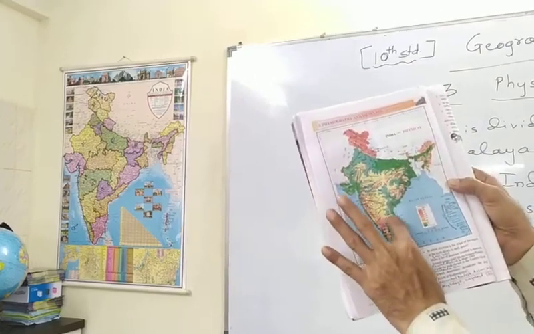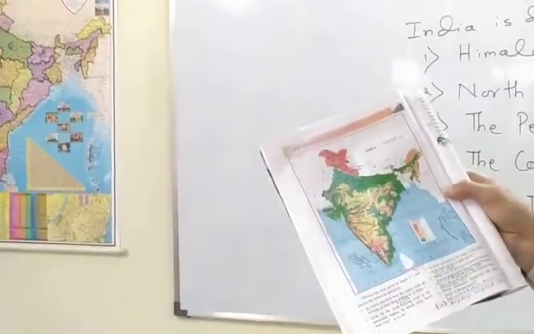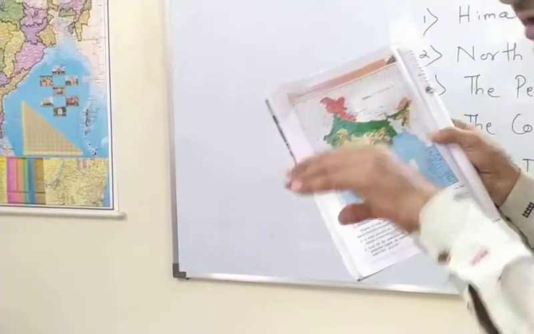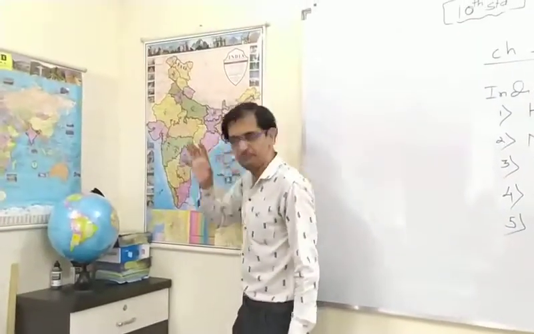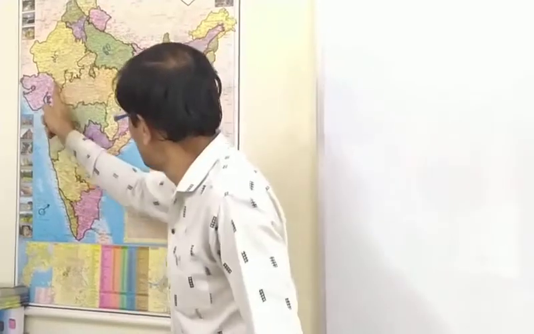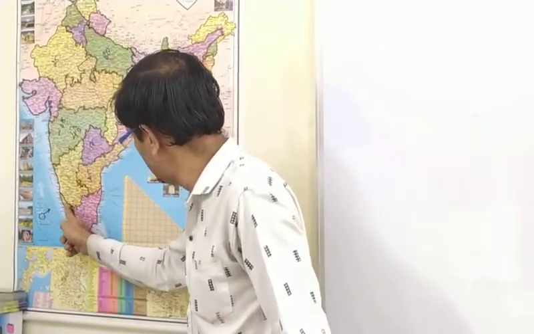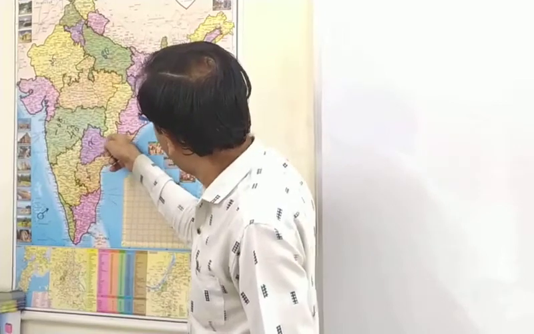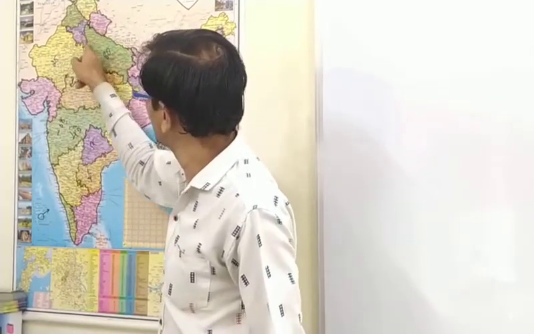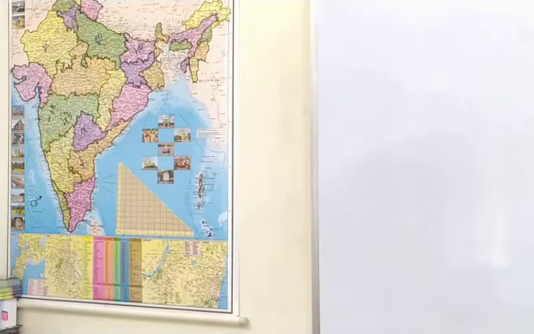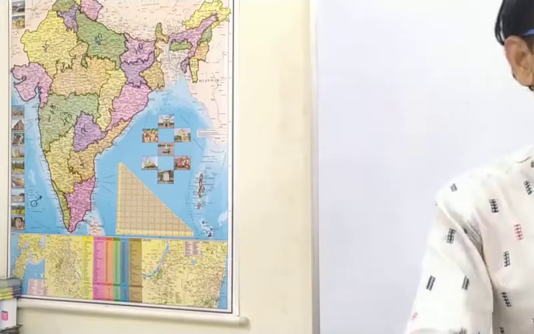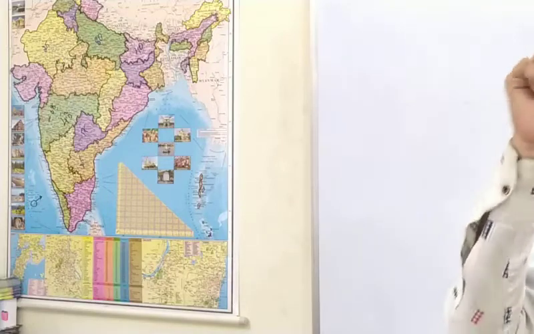Peninsular region is nothing but this region covering South India, some part of South India, a little bit of North India and central India. Look into this map. Don't get confused. This region comprises the southern part of India as well as a little bit of northern and central India, not the total northern part. That part is known as the peninsular region, and you studied it in 8th and 9th standard. It is the oldest landmass in the world when the world was formed.